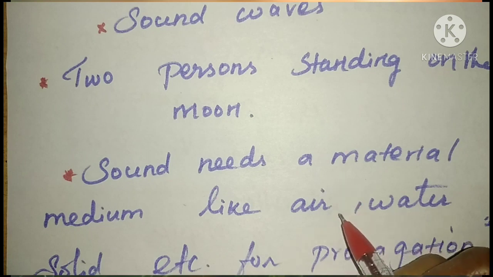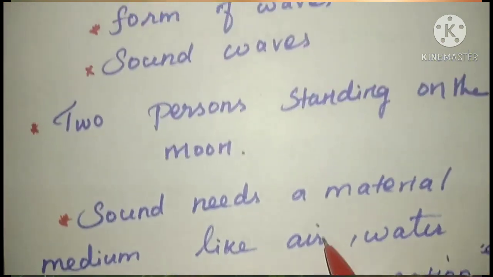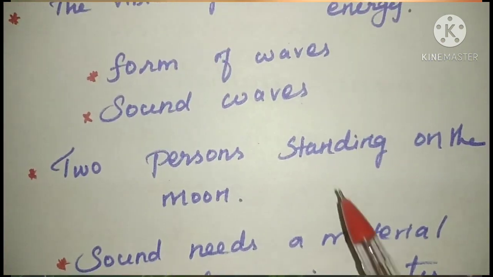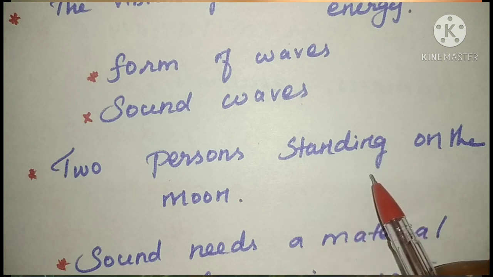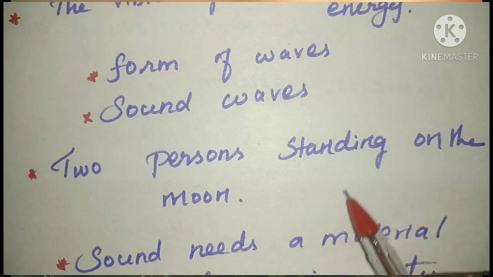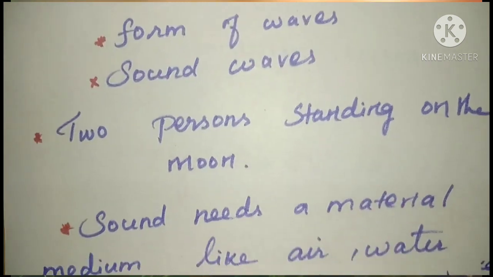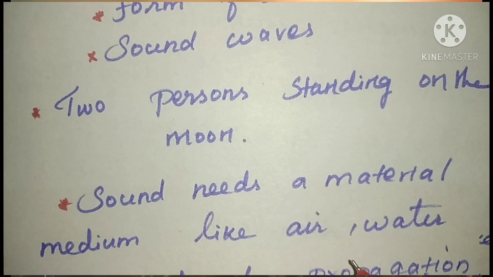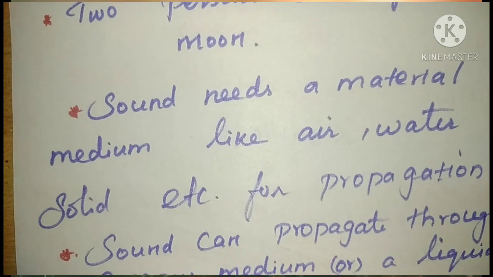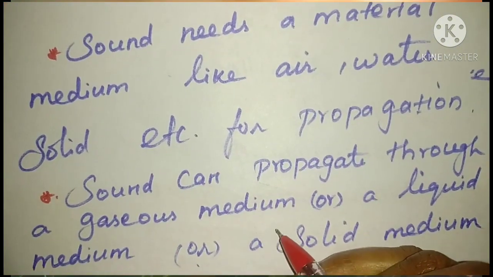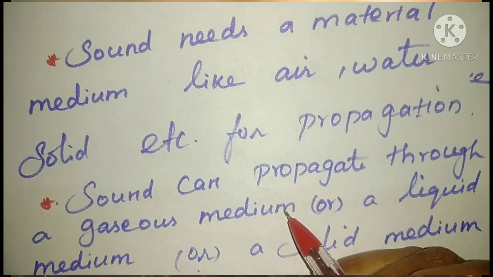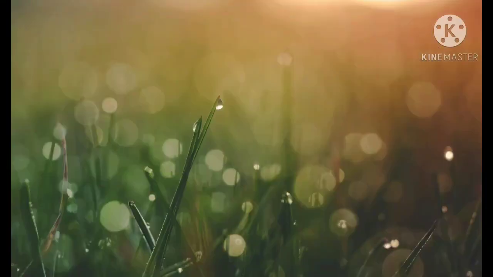It always needs a material medium for its propagation. Because of this reason, persons standing on the moon cannot hear each other. From this we can understand sound needs a medium for its propagation. Sound can propagate through a gaseous medium, a liquid medium or a solid medium.